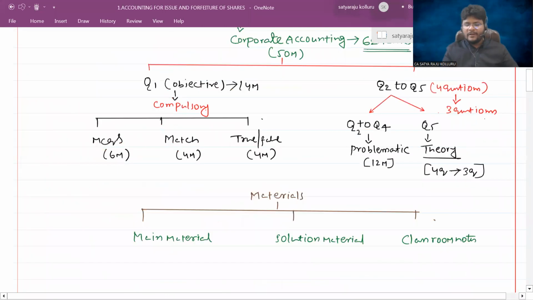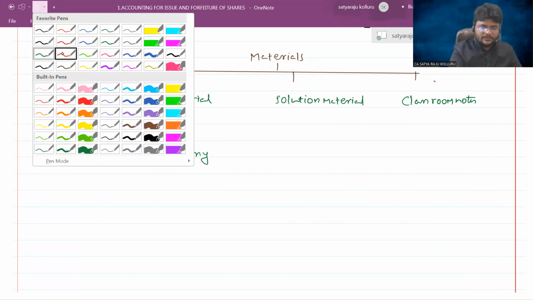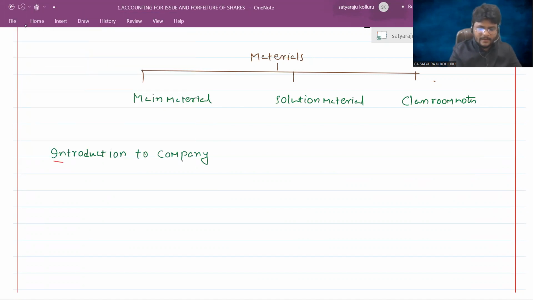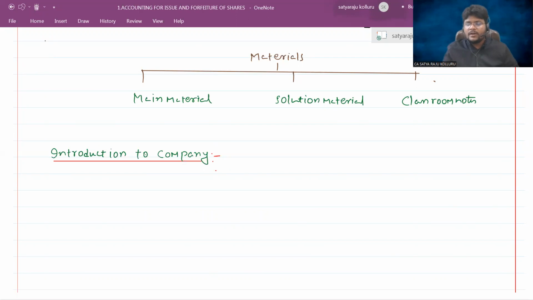Now, let me enter into the introduction to company form of organization. I think you already have a separate paper for the Companies Act 2013, that is the law related to the company.